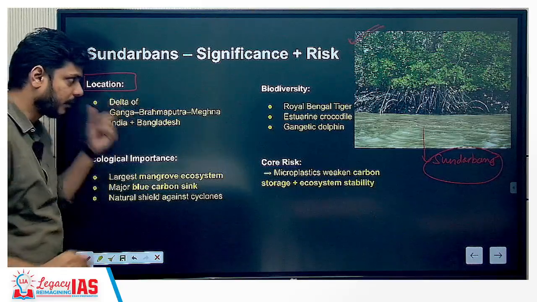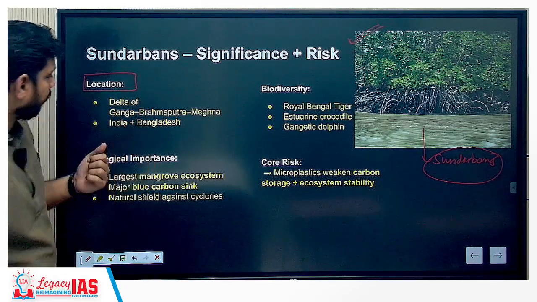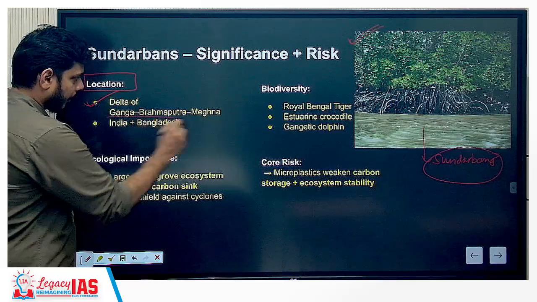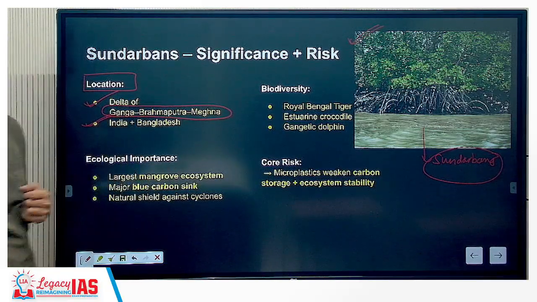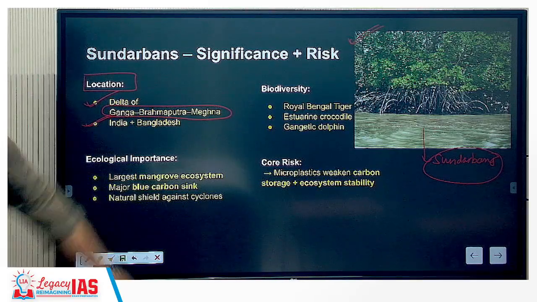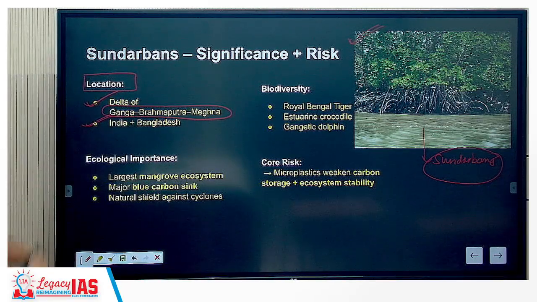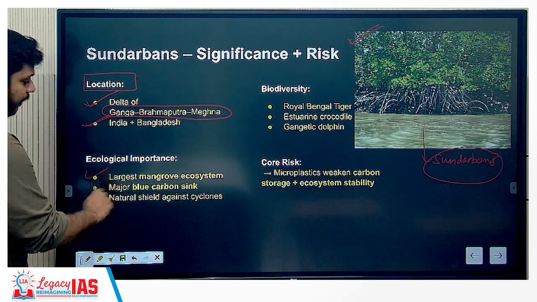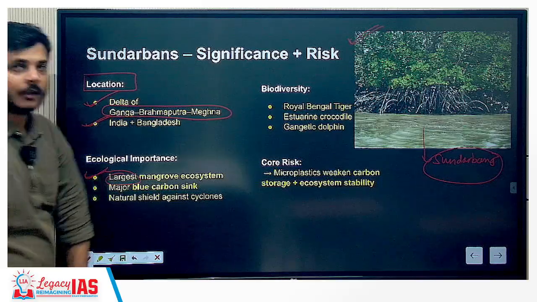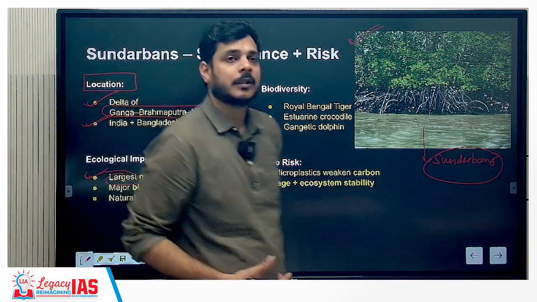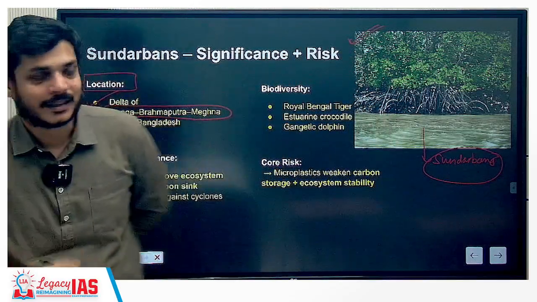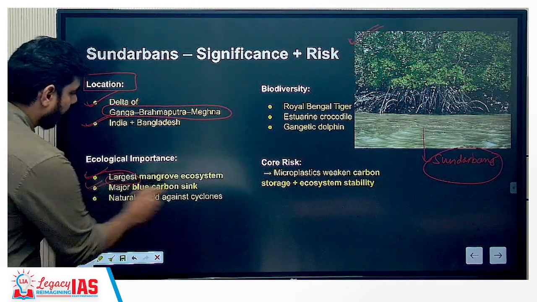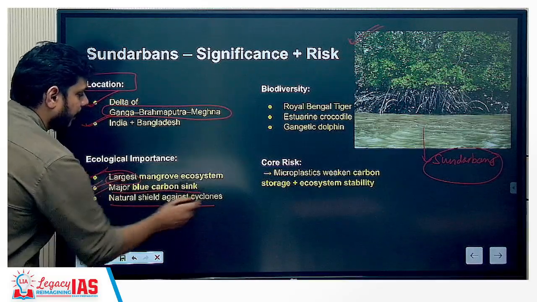Please be very sure. Please try to see it on the map atlas. That is, it is at the delta of Ganga, Brahmaputra, Meghna. This is the delta, and it is spread across India and Bangladesh, right? So if a question comes and says that Sundarbans is only limited to India, you will have to say it is a wrong statement. Ecological importance: largest mangrove ecosystem. Okay, so this can also become a question this year because Sundarbans has been in news previously also. Okay, so it is the largest mangrove ecosystem. It is a major blue carbon sink, and it is a natural shield against cyclones.